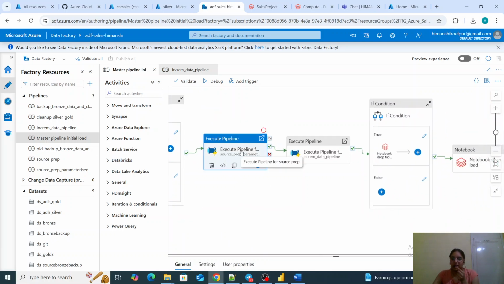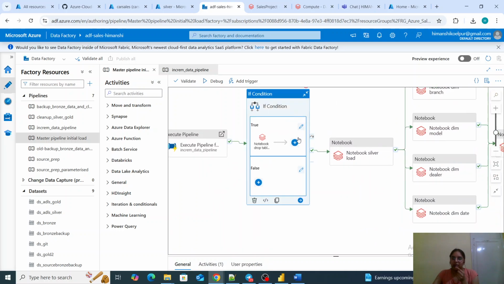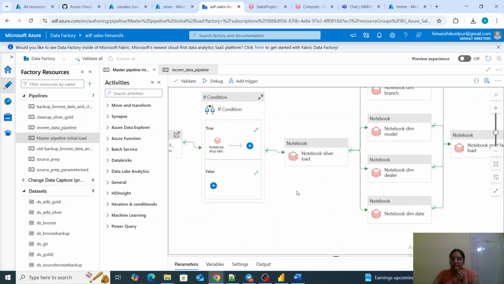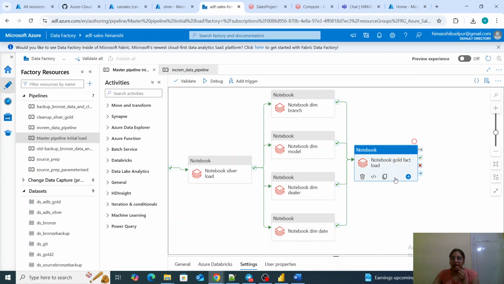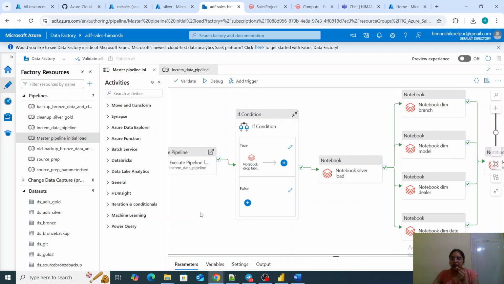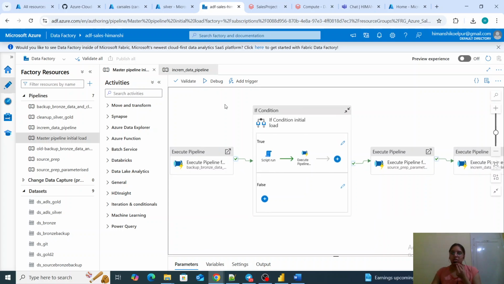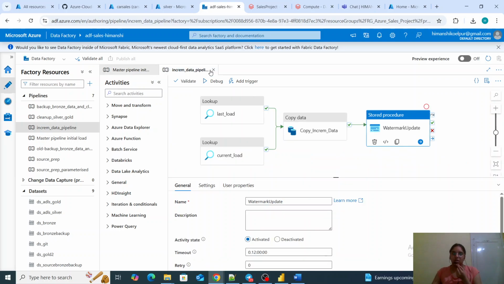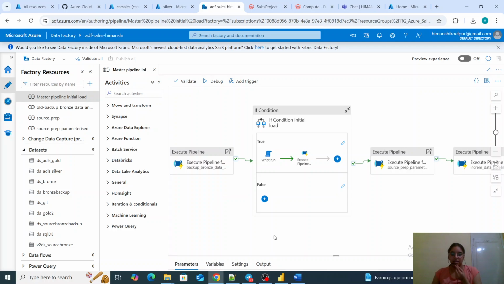Then we pull the data from GitHub to the SQL database. Once it is pulled to the SQL database, it goes to data lake storage and the watermark value is updated. And then if it is a first time load, drop all the schemas and tables, then generate the silver and the dimension tables, and then at the end generate the fact table. So this is a single pipeline for our incremental as well as historical load. I have created all the datasets and linked services also for the same. So I shall be running this demo right now.